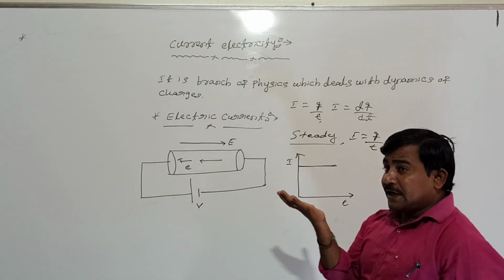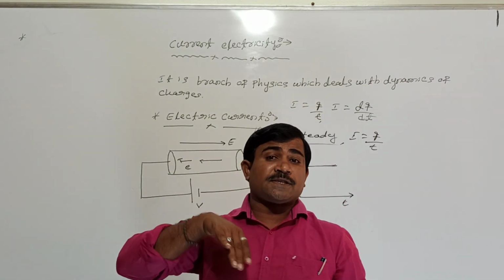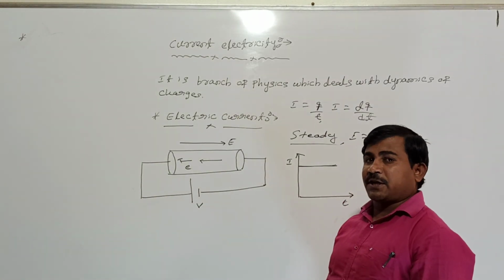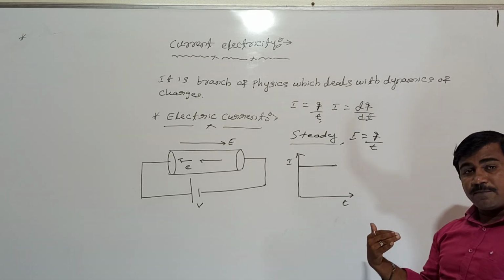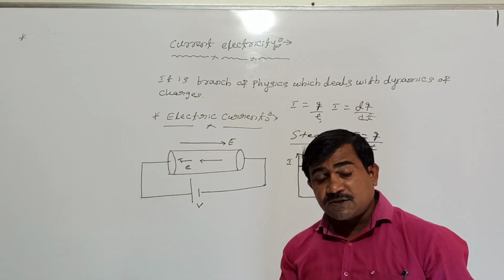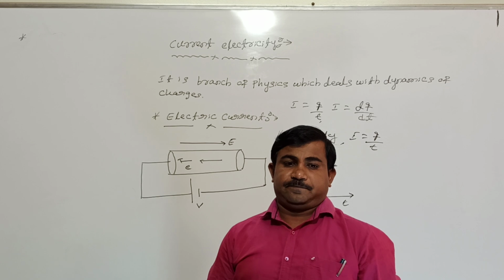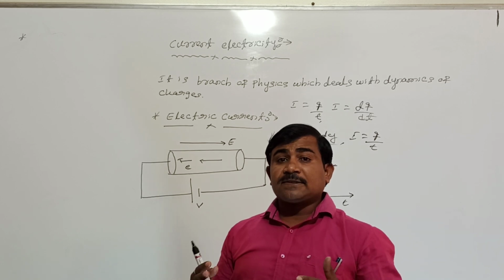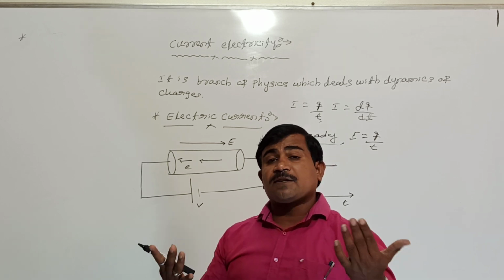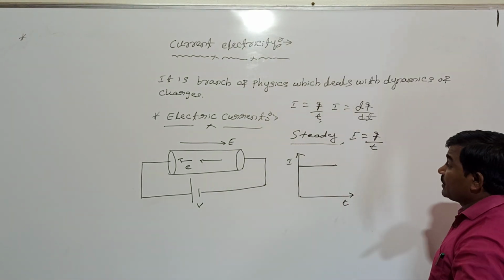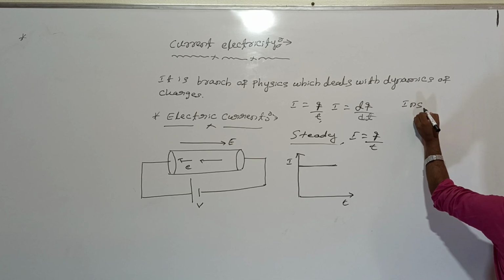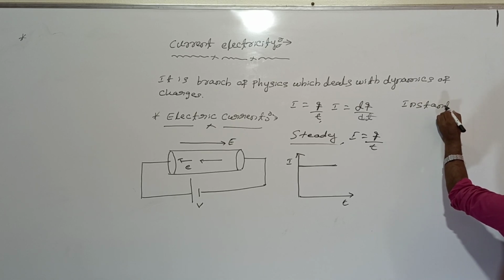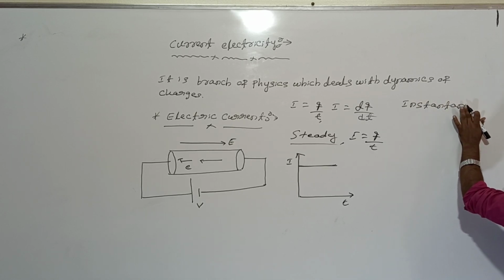But this electric current we can call instantaneous electric current or instantaneous current. The current is said to be instantaneous if the rate of flow of charges changes with time. I mean, as time goes on, the rate of flow of charges must change. That current we are calling instantaneous current.